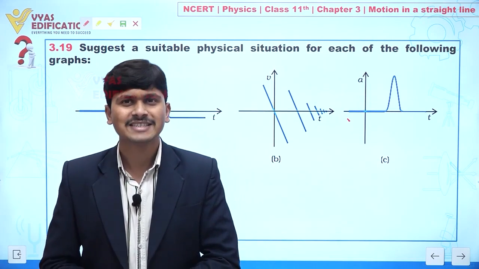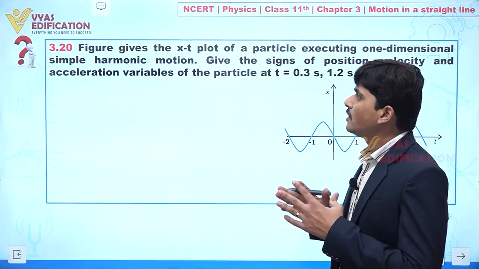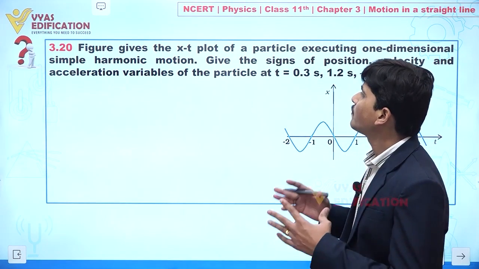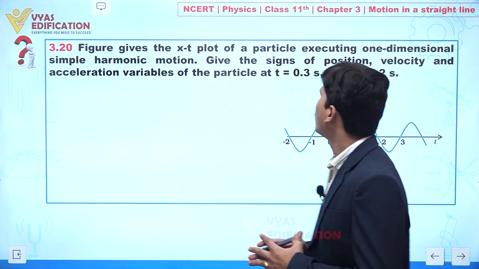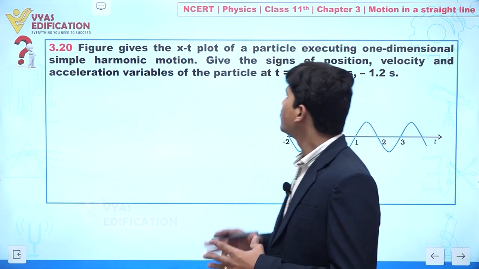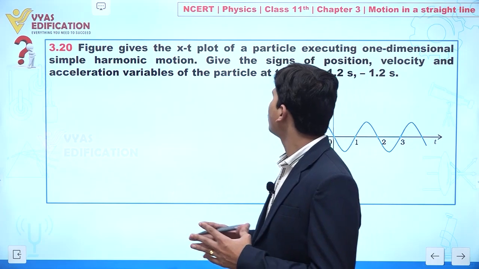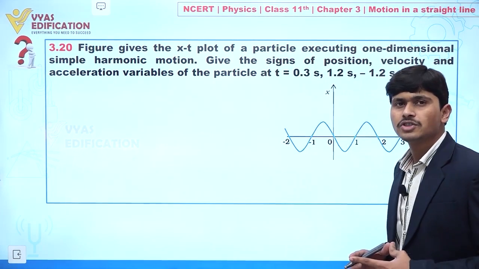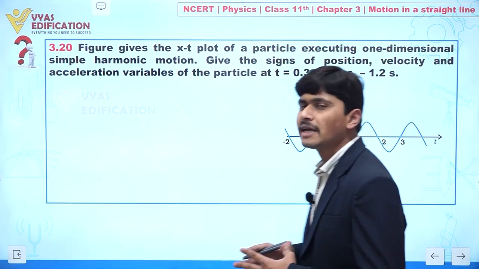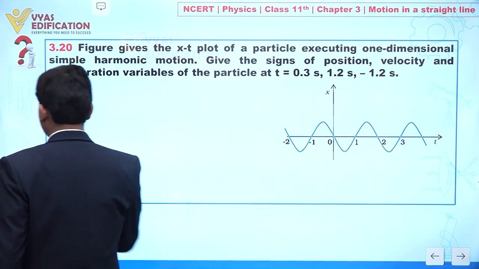Clear to everyone? Now dear students, we are going to discuss question number 3.20. In this question it is given: the figure gives the x-t plot of a particle executing one-dimensional simple harmonic motion. Give the sign of the position, velocity and acceleration variables of the particle at time t equal to 0.3 second, 1.2 second and minus 1.2 second. Clear to you? So now concentrate.